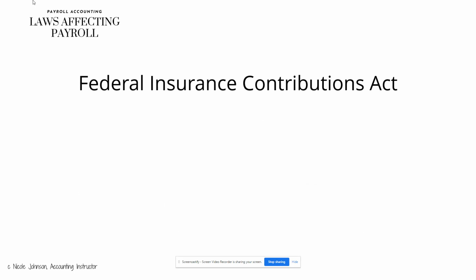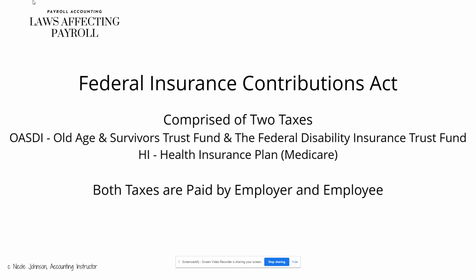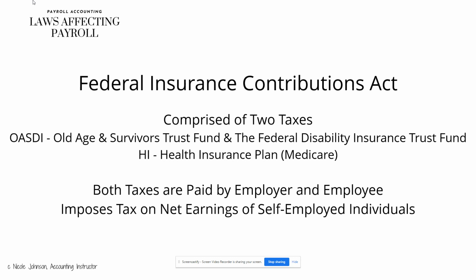Next is the Federal Insurance Contributions Act. This is comprised of two taxes. One, the OASDI, or Old Age and Survivors Trust Fund, and the Federal Disability Insurance Trust Fund. The other part is HI, the Health Insurance Plan, or Medicare. Both taxes are paid by both the employer and the employee, and it imposes tax on net earnings for self-employed individuals.